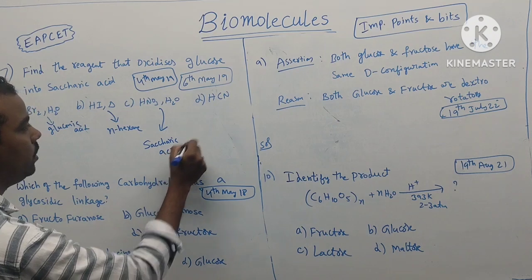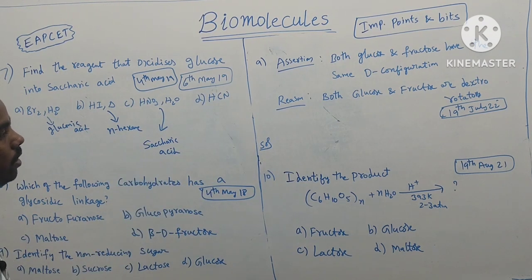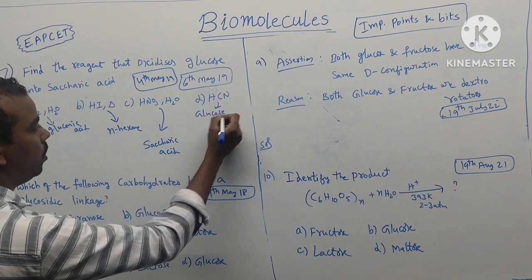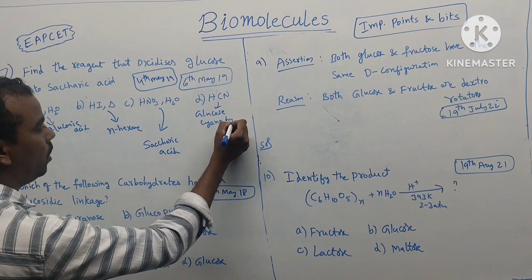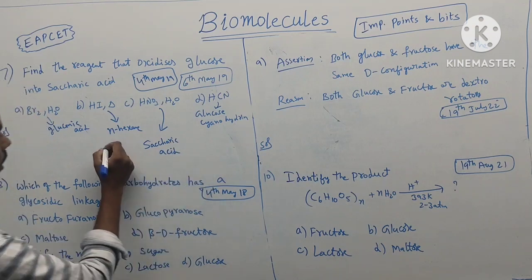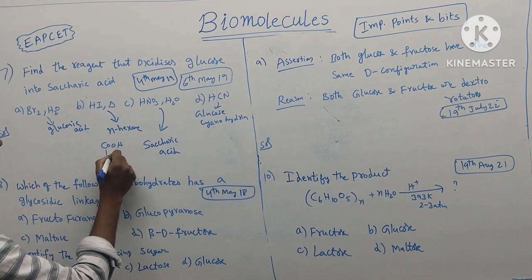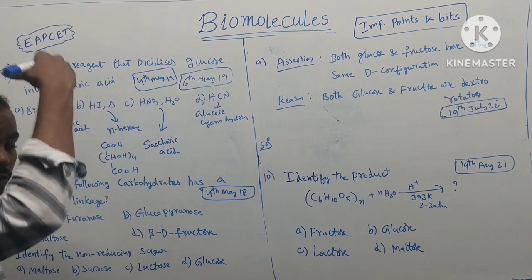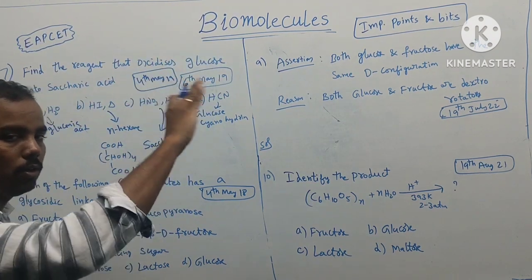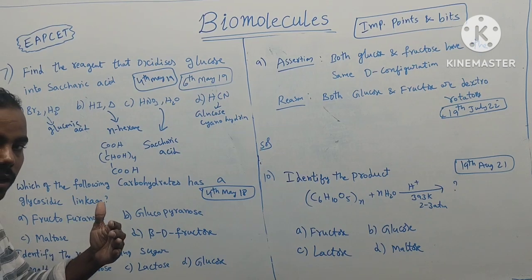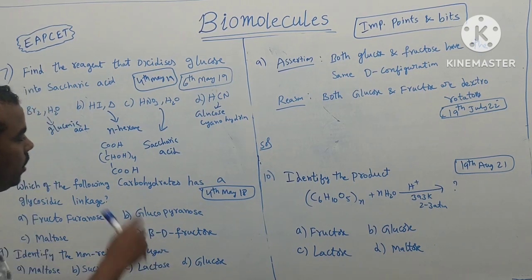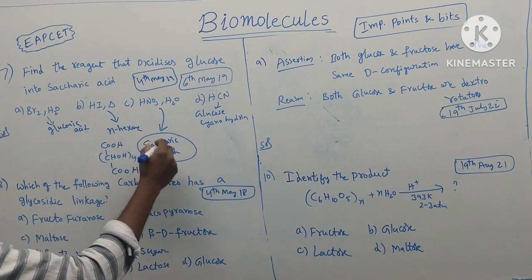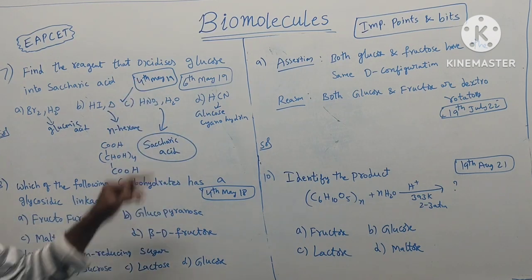HCN forms cyanohydrin, glucocyanohydrin. So what is the formula of saccharic acid? COOH, single bond, CHOH 4 times, COOH. The top aldehyde functional group is converted to carboxylic acid. The lower primary alcohol functional group is also converted to carboxylic acid. COOH, and the remaining secondary alcohols are 4 times. So the answer is saccharic acid forms with HNO3 and H2O.